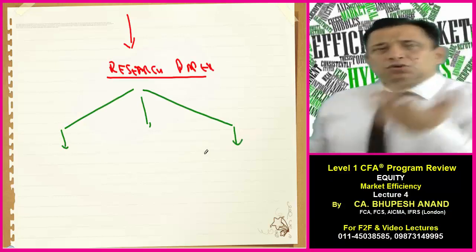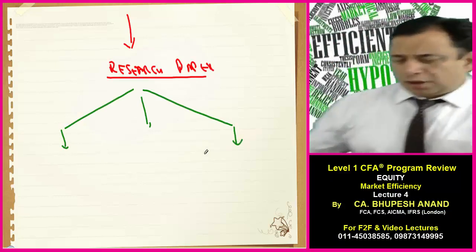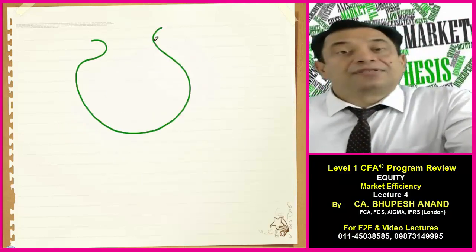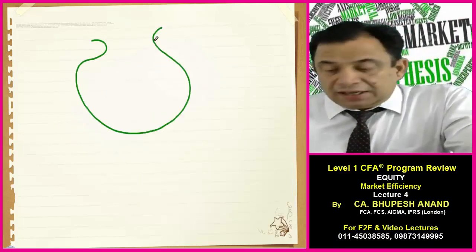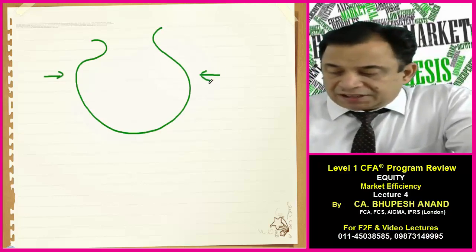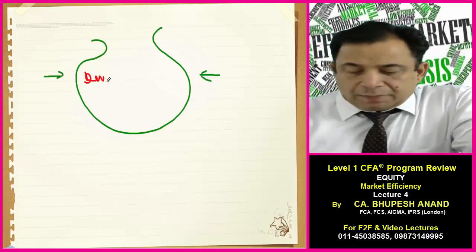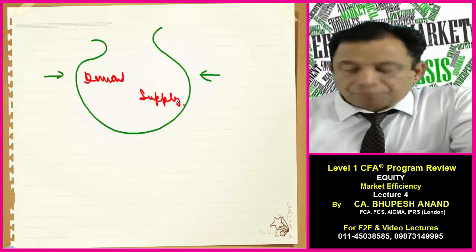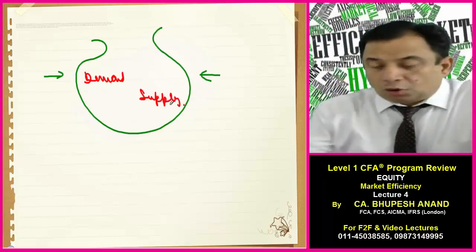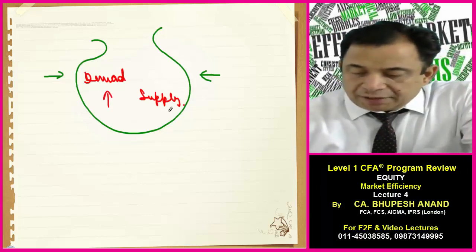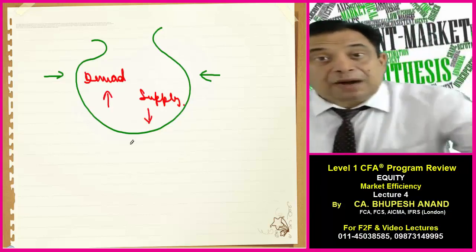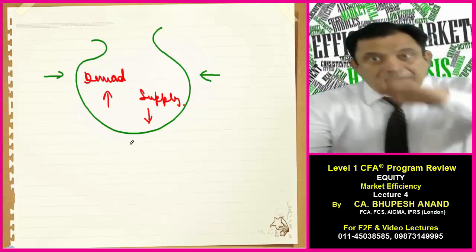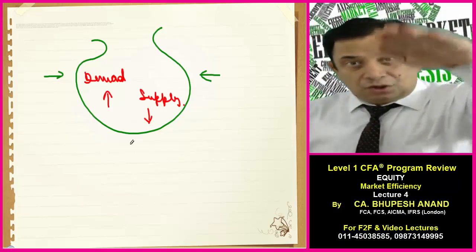Now before we come to those forms of market, I just want you to have an idea that the prices of a security are mostly affected only by demand of that security and supply of that security. Now, if demand is more and supply is less, the market price will increase. Similarly, if demand decreases and supply is the same, the market price decreases.